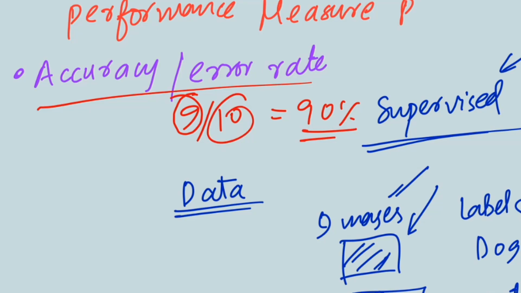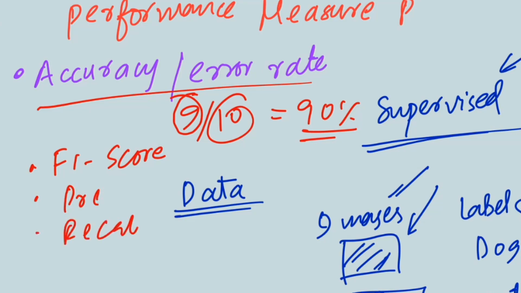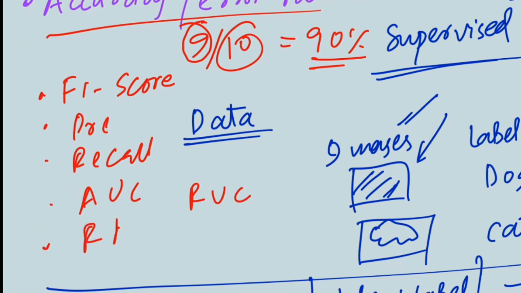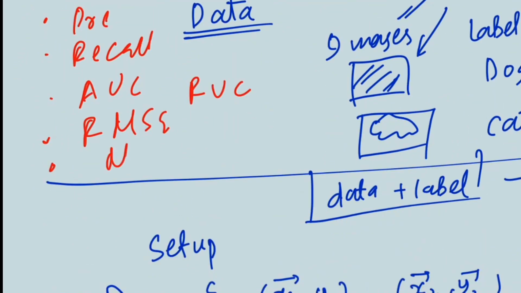We'll also look at different methods of measuring performance. I'll say one performance measure is accuracy. There are other scores, for example, the F1 score. There are precision and recall. Then we have something called area under curve, the ROC. There is root mean square error, RMSE. There is MSE error as well. There is mean absolute error. So there are a lot of metrics, and we will see how to measure performance.